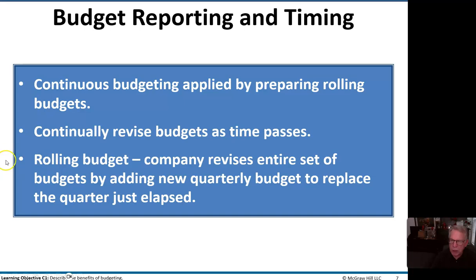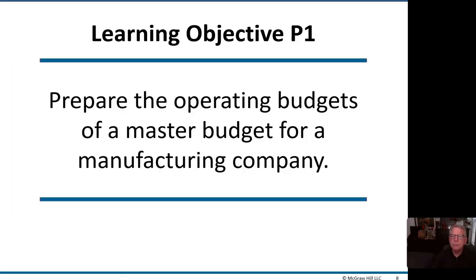And number three, bullet point, rolling budget: a company revises an entire set of budgets by adding a new quarterly budget to replace the quarter that just elapsed. As a practical measure, that involves a lot of time. So a rolling budget is appropriate if in fact there have been some major changes. But as a practical measure, most companies do a budget yearly.